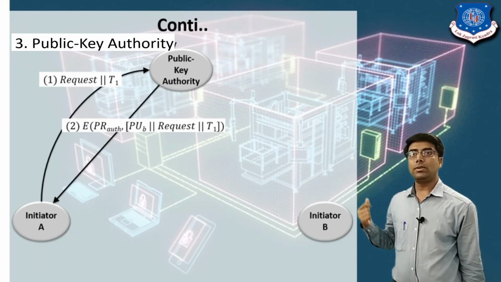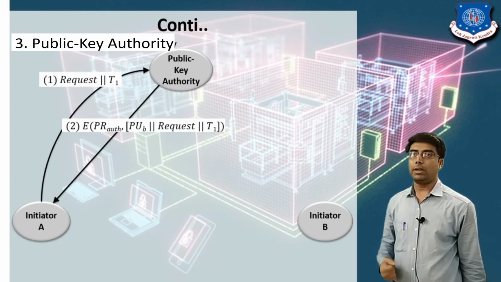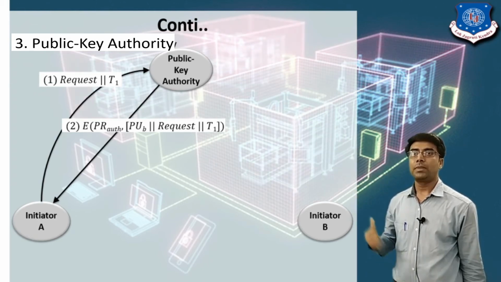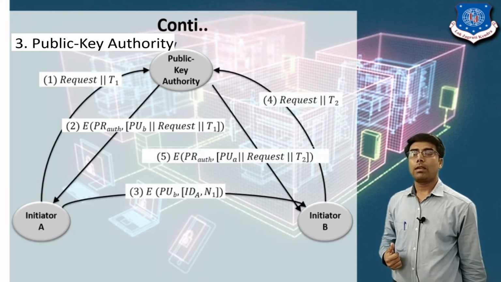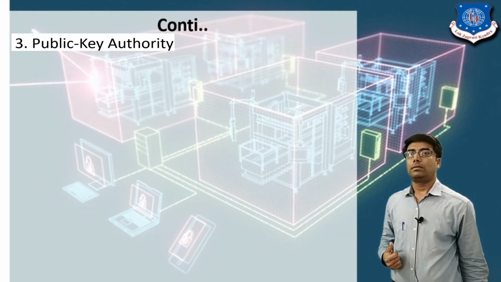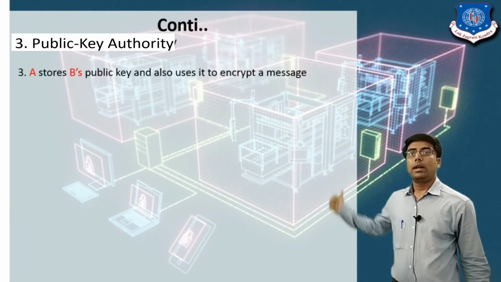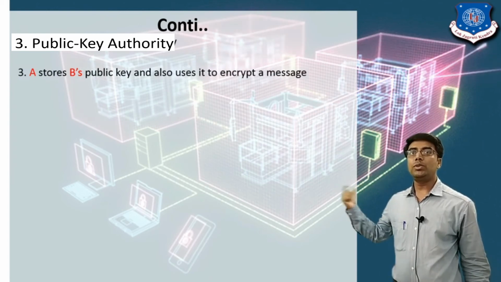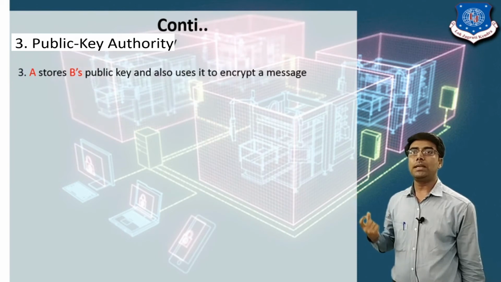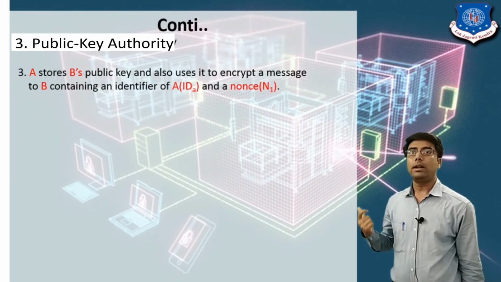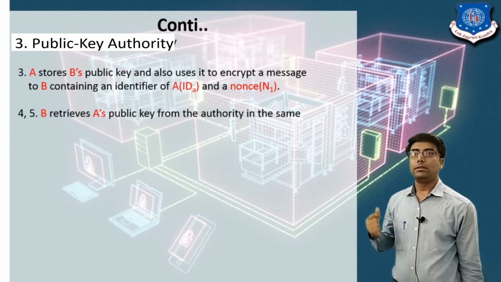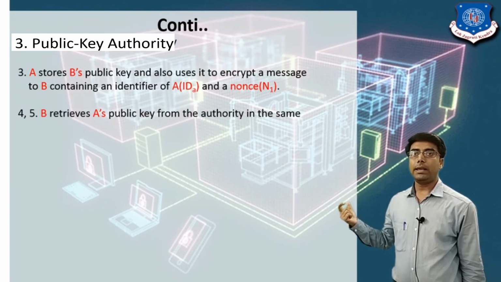The message is encrypted by the authority's private key, PRAUTH, and in that message the public key of user B and the requested message are appended, and it is sent to user A. Now the third step: A stores B's public key and also uses it to encrypt a message to B containing an identifier ID A, the identifier of user A, and the nonce N1.